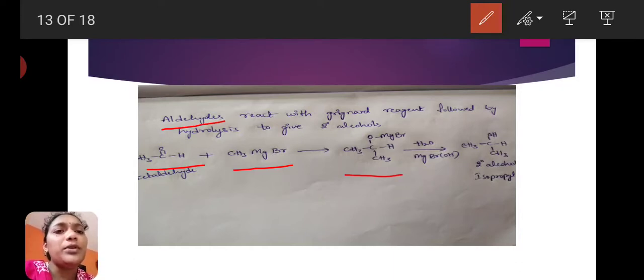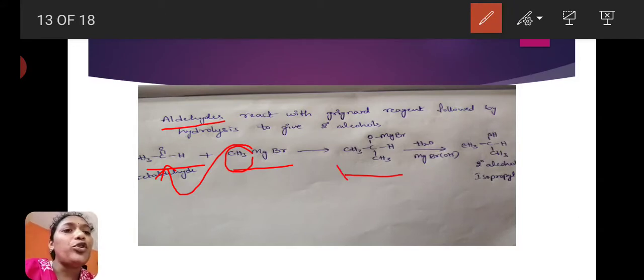Here also, the carbon of the Grignard reagent shows partially negative charge, so this methyl group binds with the carbonyl carbon, the pi bond shifts to oxygen, and this transition state is formed.